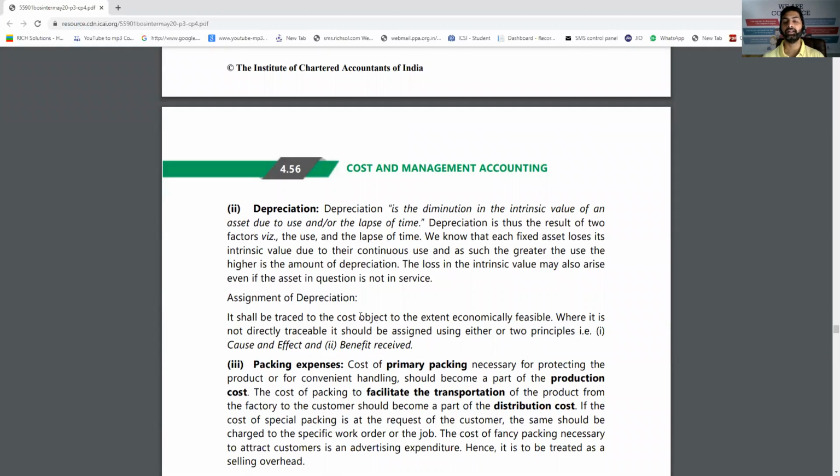Depreciation. Again, there is a debate about why to take the depreciation. It's a non-cost item, but ideally, yes, depreciation must be taken because it is reducing the life and utility of the machine. So if it is depreciation of the factory, then it will come under factory overhead, office building, office overhead, delivery van, for example, selling overheads.